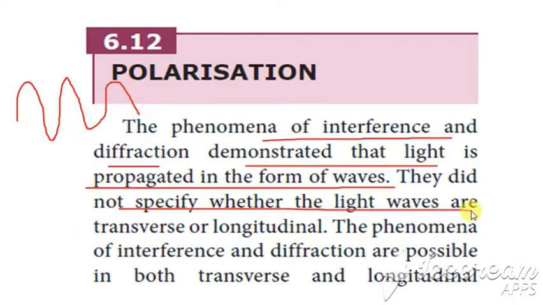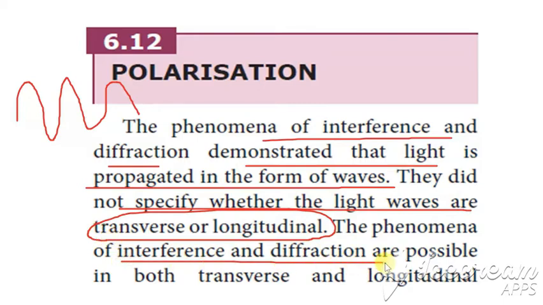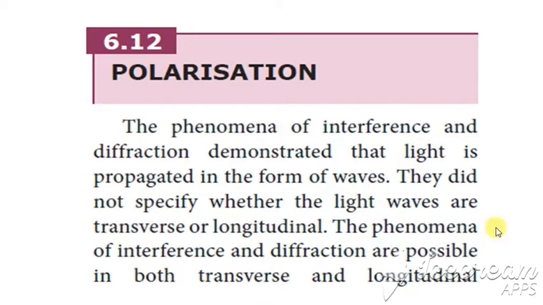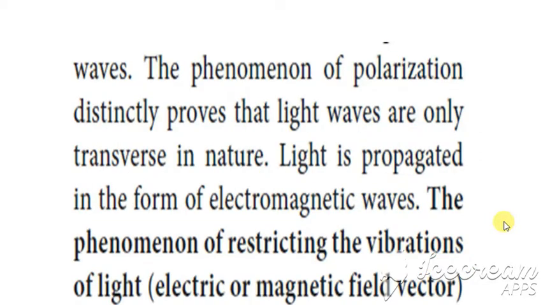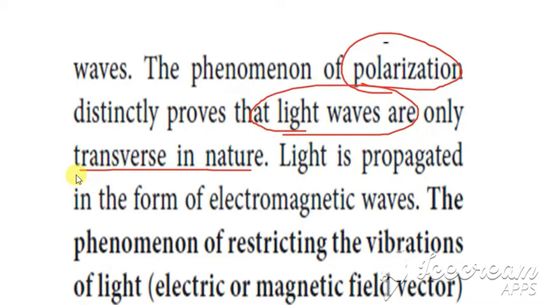They did not specify whether the light waves are transverse or longitudinal. So interference and diffraction are possible in both transverse and longitudinal waves. In both transverse and longitudinal, what concept can be used? Interference as well as diffraction can be used. But the phenomenon of polarization proves that the light waves are only transverse. So from polarization, it has been proved that the light waves are only transverse and are not in longitudinal motion.